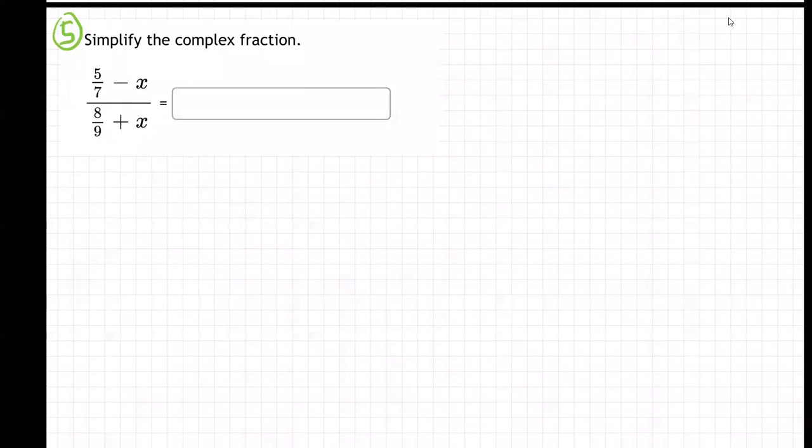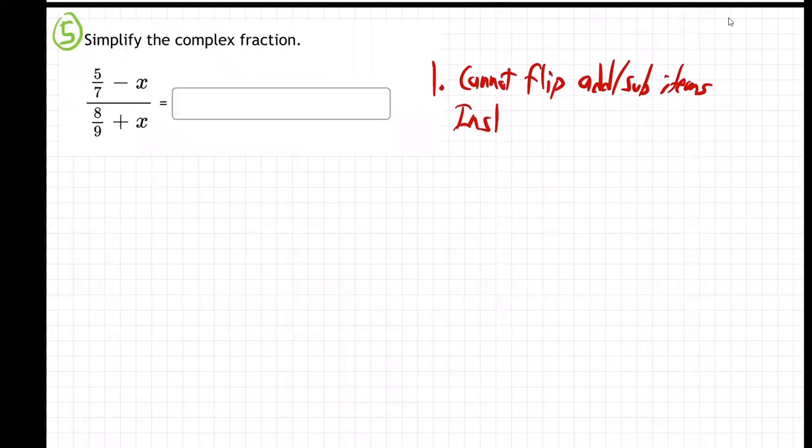So let me write that. It's because of the adding and subtracting, you probably know. So step number 1, you say what you cannot do. You cannot flip added, subtracted items. It's just not true. It doesn't lead to the truth. So instead, what do you do?